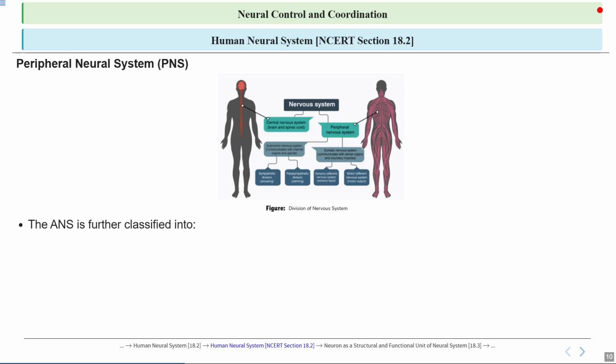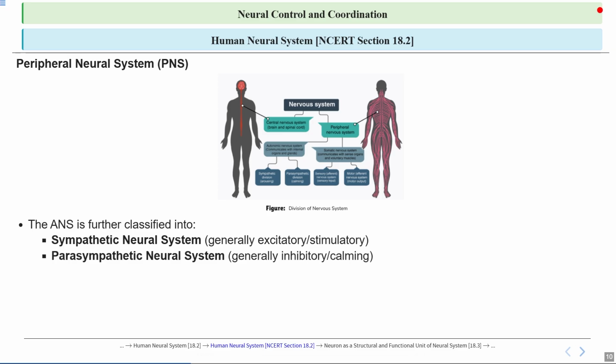This system is often referred to as the fight or flight response. So you can see the picture, division of the nervous system. The sympathetic neural system is generally excitatory or stimulatory, and the parasympathetic neural system is generally inhibitory or calming. So the parasympathetic nervous system, as we have just discussed, is also a part of ANS, and generally works to calm the body, slowing down processes like heart rate and digestion, helping the body relax and conserve energy.